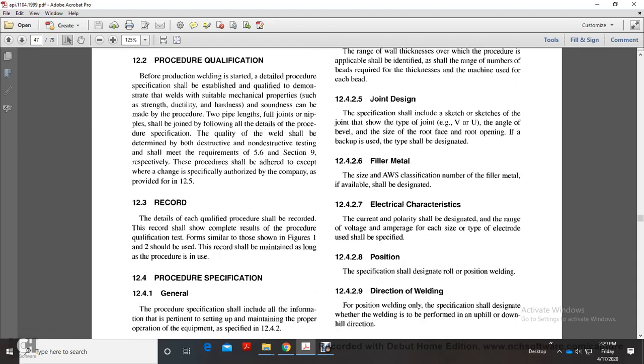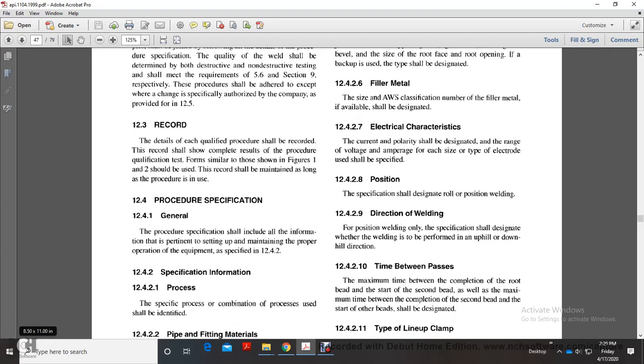12.3 Record. The details of the qualified procedure should be recorded. The record shall be complete with the results of the procedure qualification testing. A form similar to those shown in Figures 1 and 2 should be used. The record shall be maintained as long as the procedure is in use.